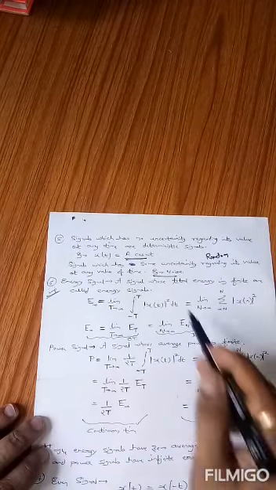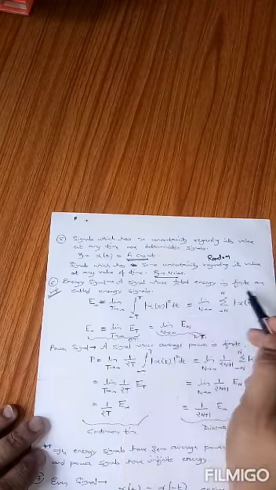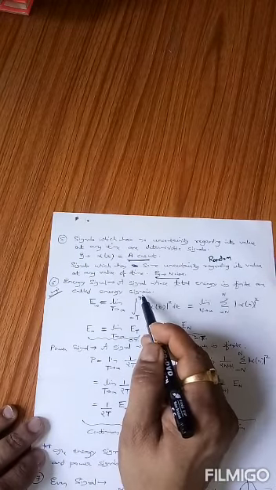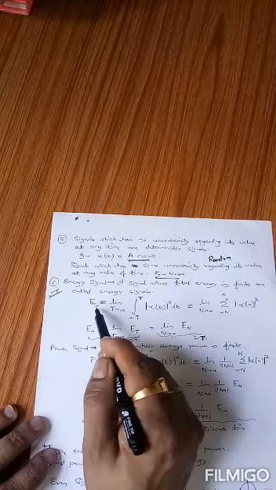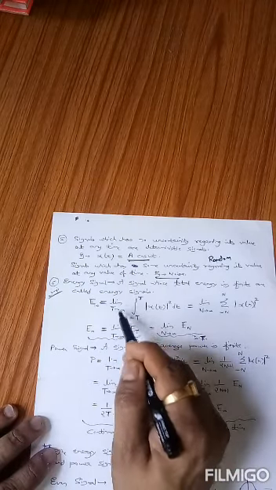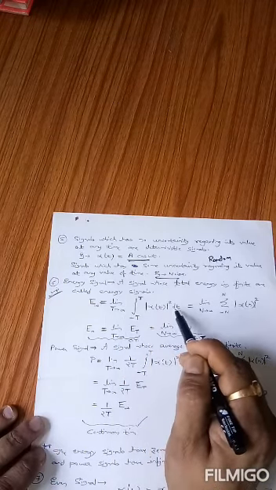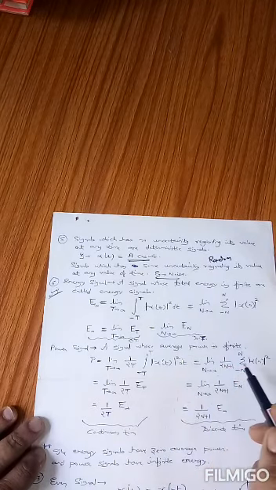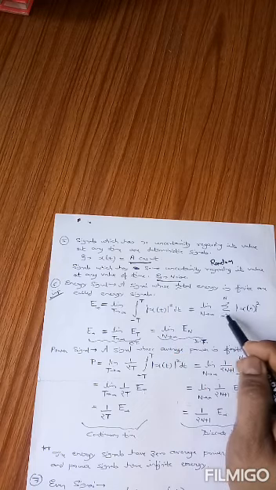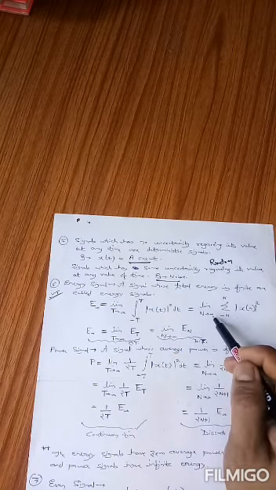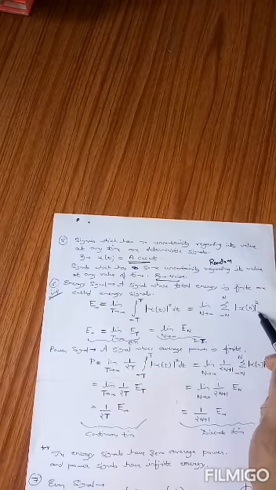Important category, another one is energy signals. A signal whose total energy is finite is known as an energy signal. The formula to calculate energy of any signal is defined as E infinity is equal to the limit T tends to infinity of the integral from minus T to plus T of modulus of x(t) whole square dt, in case of a continuous time signal. Similarly, the energy in case of a discrete time signal is defined as the limit N tends to infinity of the summation from minus N to plus N of modulus of x(n) whole square.